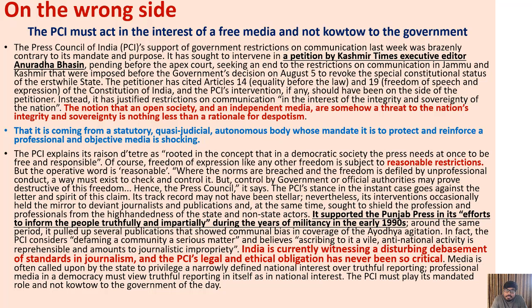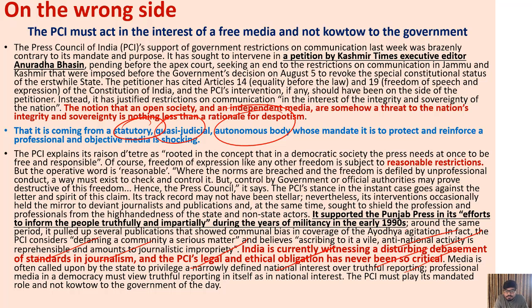So that is why the Press Council of India, PCI, a statutory, quasi-judicial and autonomous body, whose mandate is to protect and reinforce a professional and objective media, that is working in a shocking way, and its responsibility becomes so large and extremely important in this time, where India is currently witnessing a disturbing debasement of standards in journalism, and the PCI's legal and ethical obligation has never been so critical.